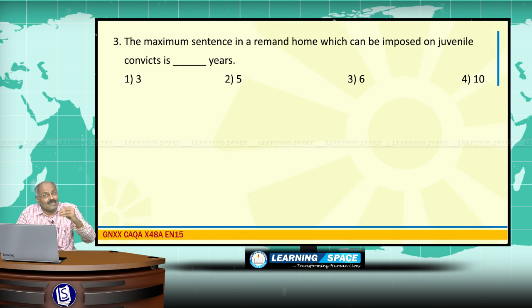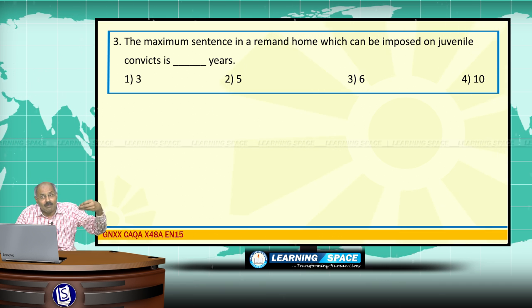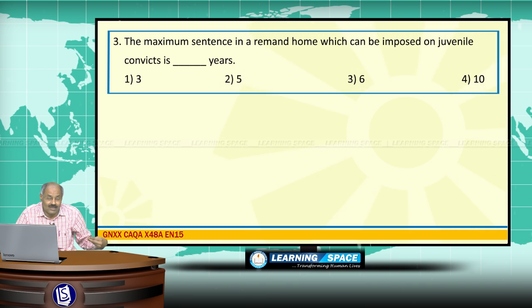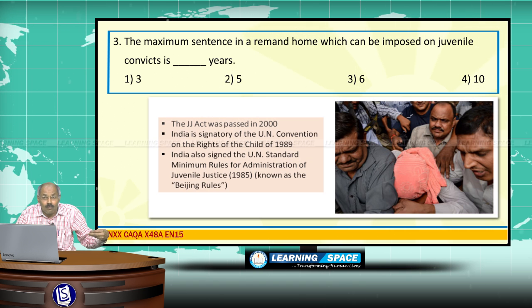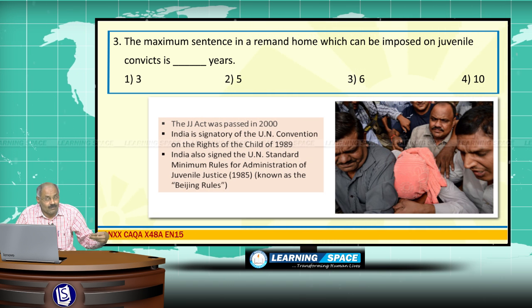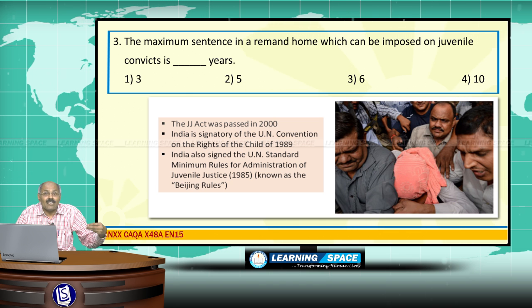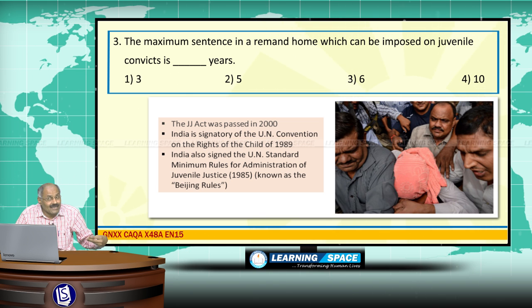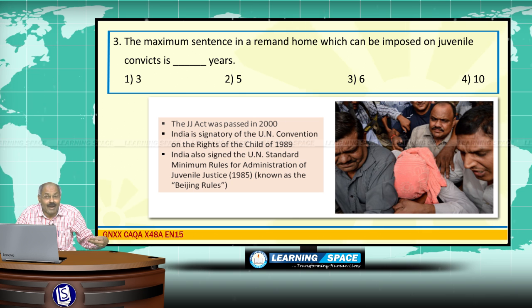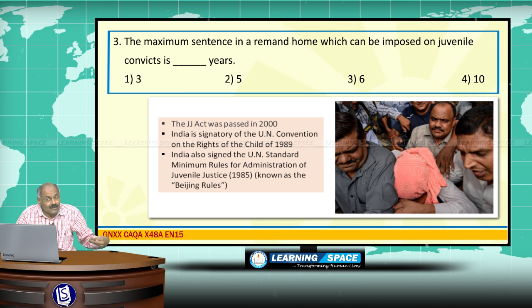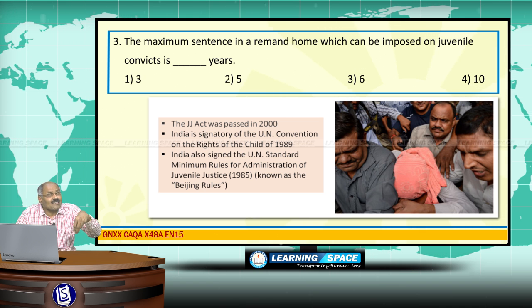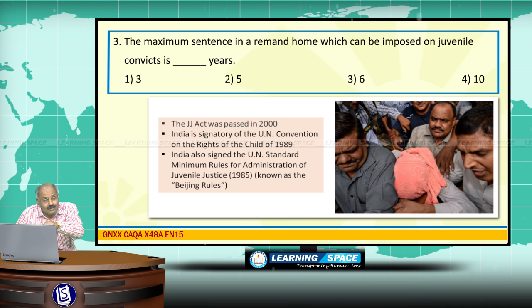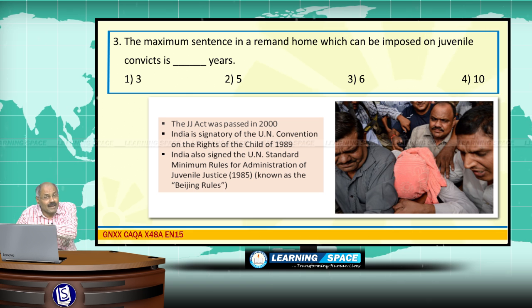The maximum sentence in a remand home which can be imposed on juvenile convicts is 3 years. What is a juvenile convict? A convict who is up to 18 years of age, or you can say maximum 18 years or less than 18 years, who committed some heinous crime like murder or rape.